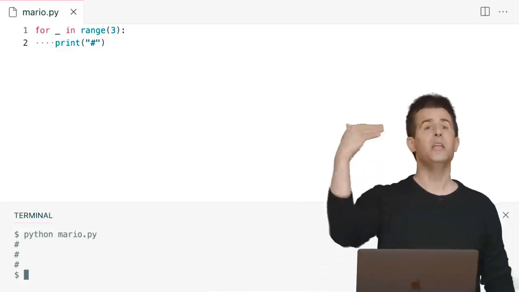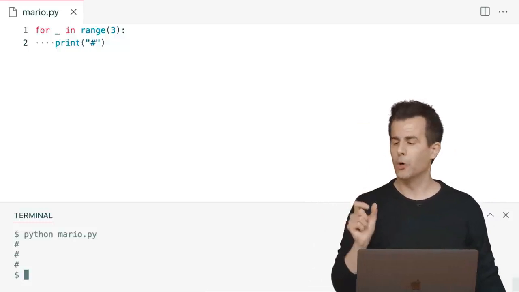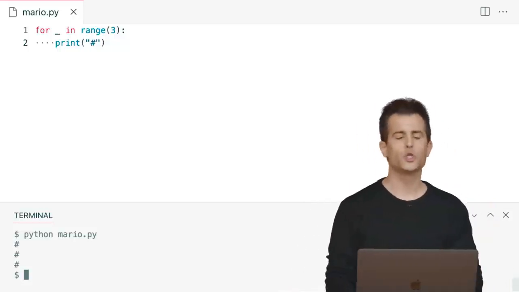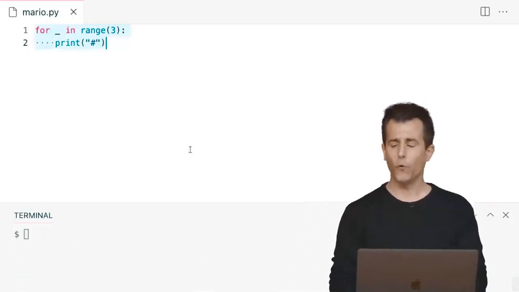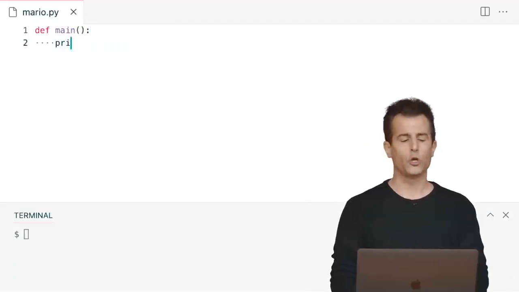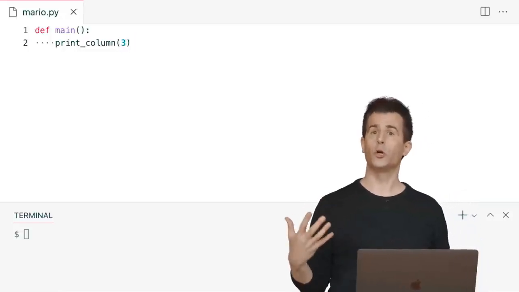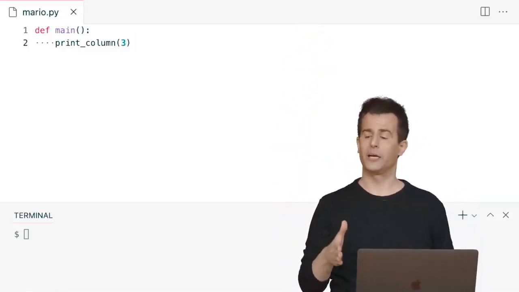I've been able to get a number using something similar by defining my own function like get_number. Well, let me go ahead and, for instance, assume for the moment that I've had the forethought to, in my function main, use a function called print_column. That seems as good a name as any to use a function that prints a column of bricks.